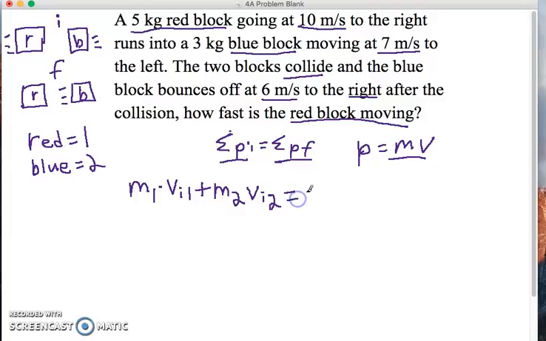Then that's equivalent to all the momentum that exists after the collision. So we write the mass 1, the mass of the red block, times its velocity final, the velocity after the collision, plus the mass 2, the mass of the blue block, times its final velocity.